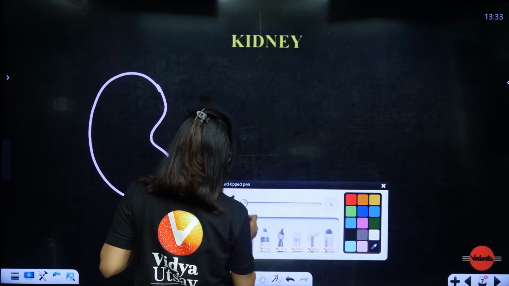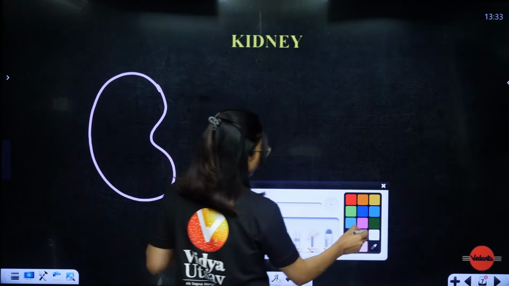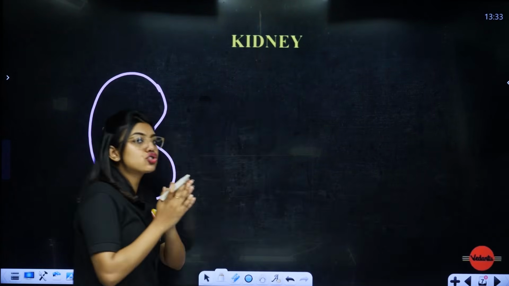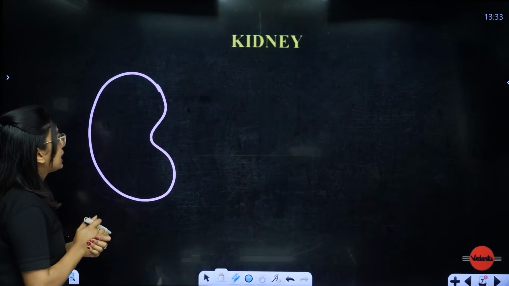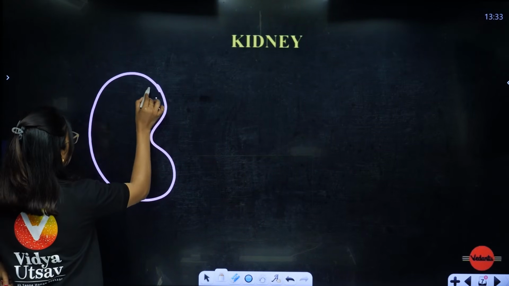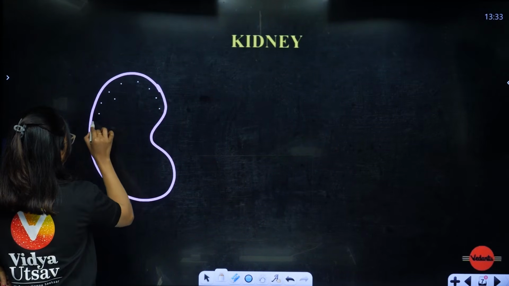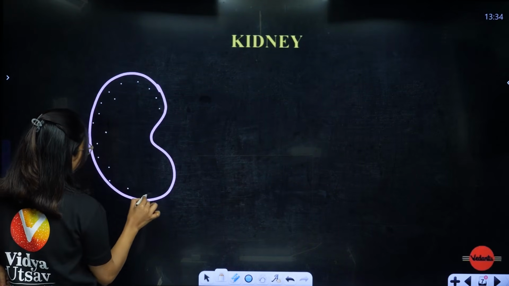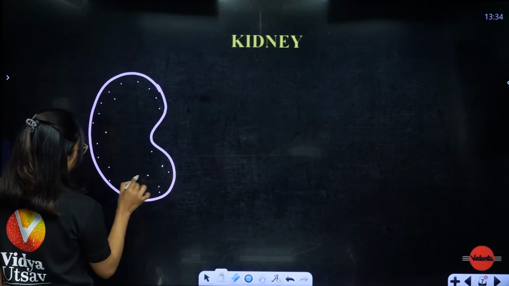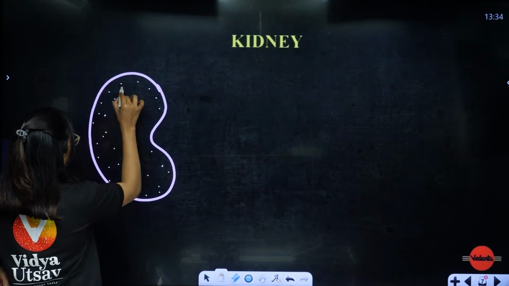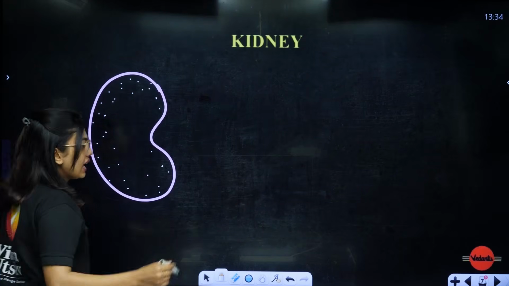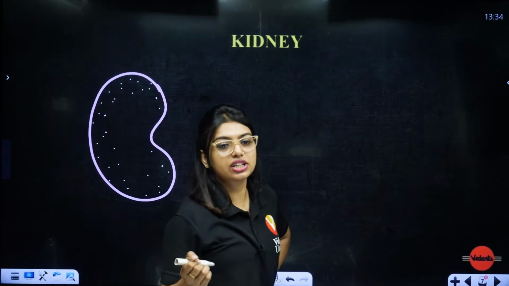Now here, first of all, understand students, your kidney has two main regions. This outside region where I'm putting the dots is called the cortex region, just like how we studied in the ovary. There is a cortex region, there is a medulla region, same like that.